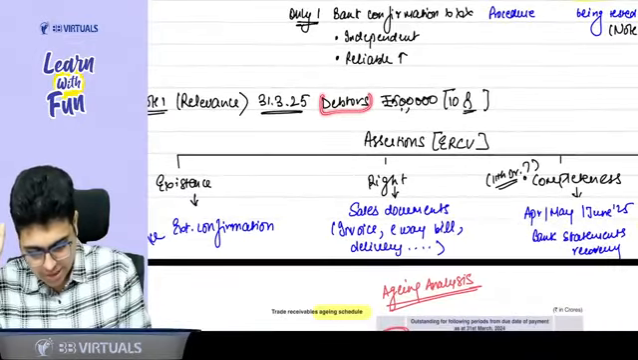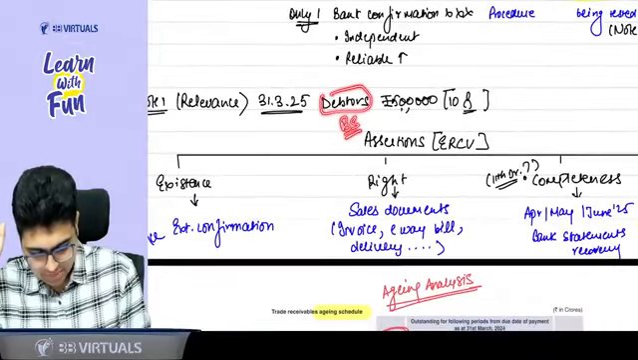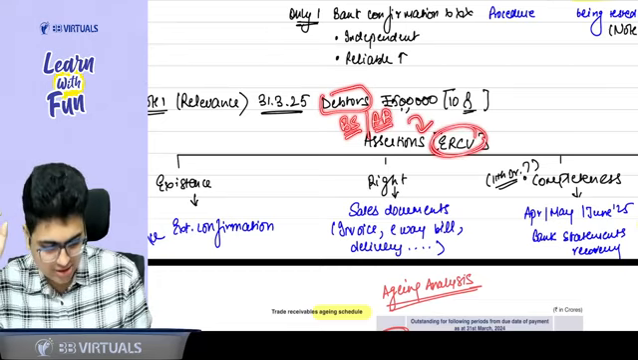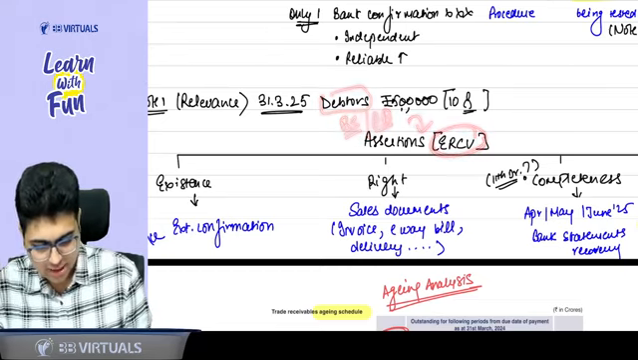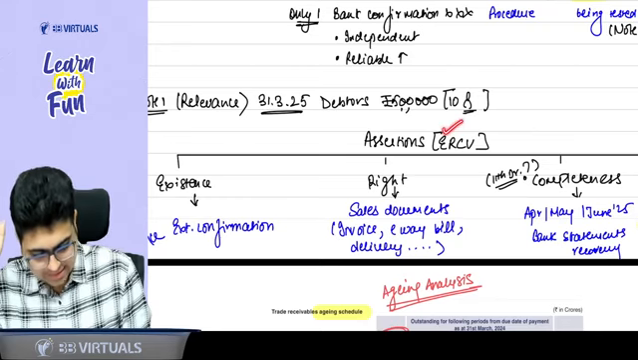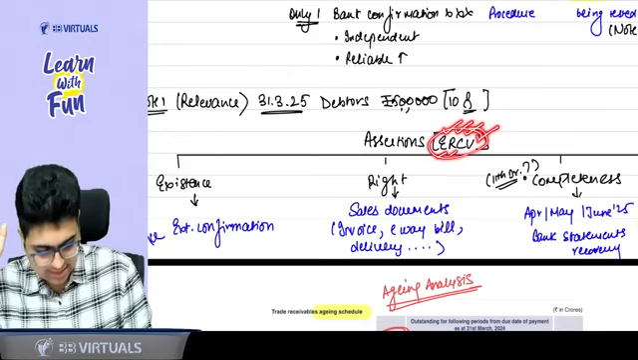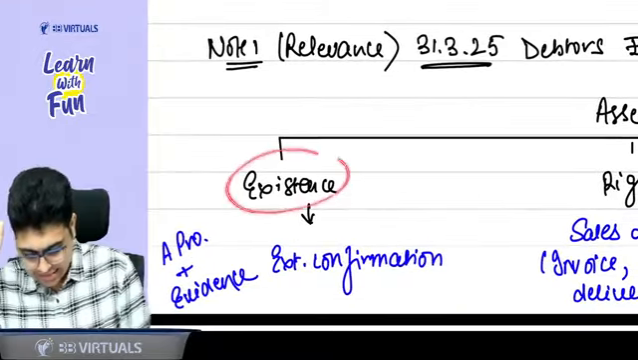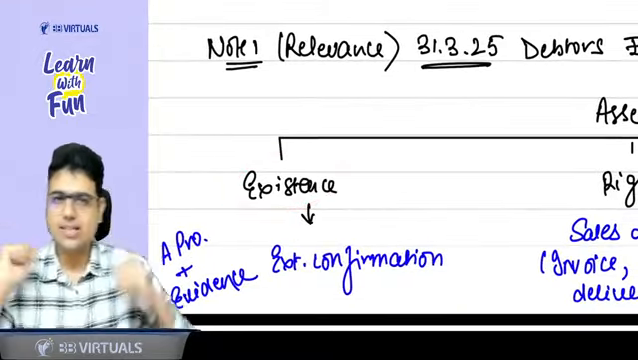Now, if I talk about debtors being a balance sheet item, or you can say being an account balance, there are 4 assertions we studied in CA Inter. Sir, what are these 4 assertions? Existence, right, completeness, valuation. Okay, ERCV. Existence, right, completeness, valuation. Now to check the existence of the debtor, how can I check the existence?